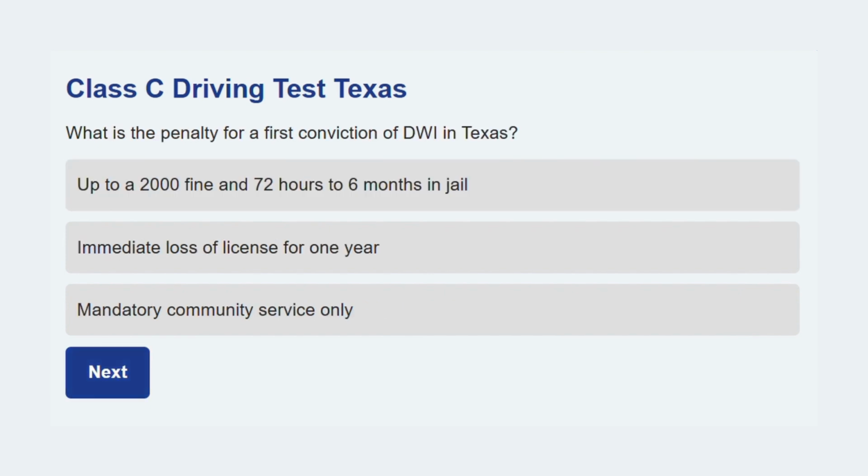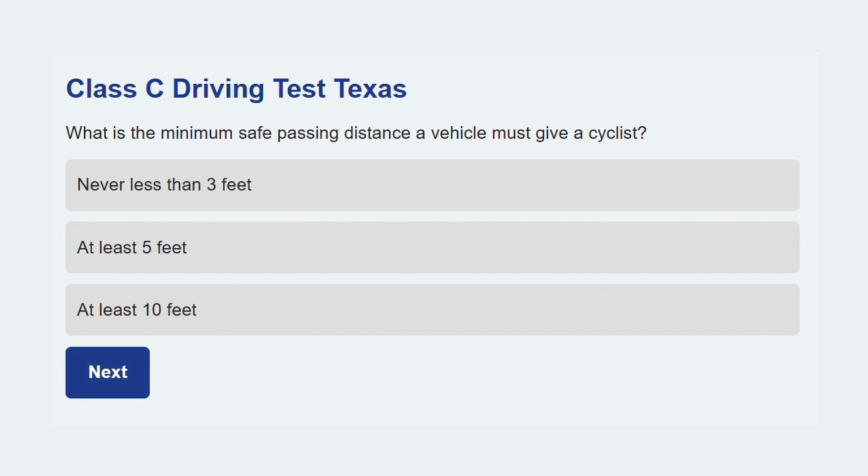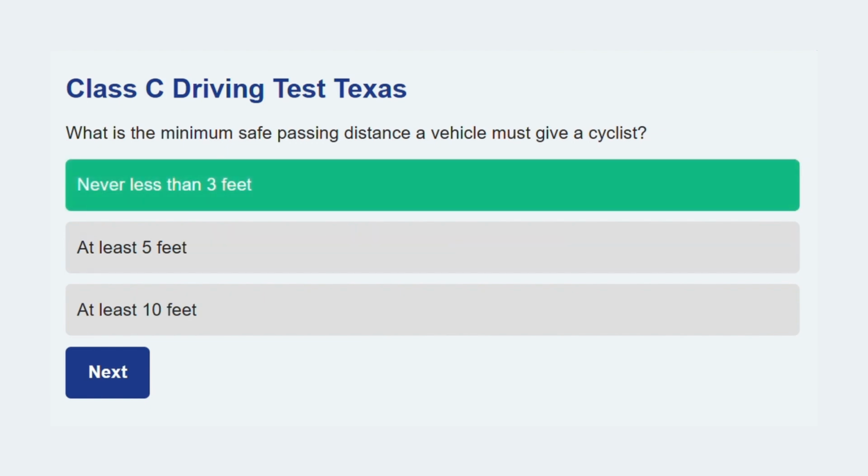On to the next topic. What is the penalty for a first conviction of DWI in Texas? Up to a $2,000 fine and 72 hours to 6 months in jail. Texas imposes serious financial penalties and jail time for initial DWI convictions. Moving ahead. What is the minimum safe passing distance a vehicle must give a cyclist? Never less than 3 feet. Texas law requires a minimum 3-foot gap when passing a bicycle to ensure the cyclist's safety.